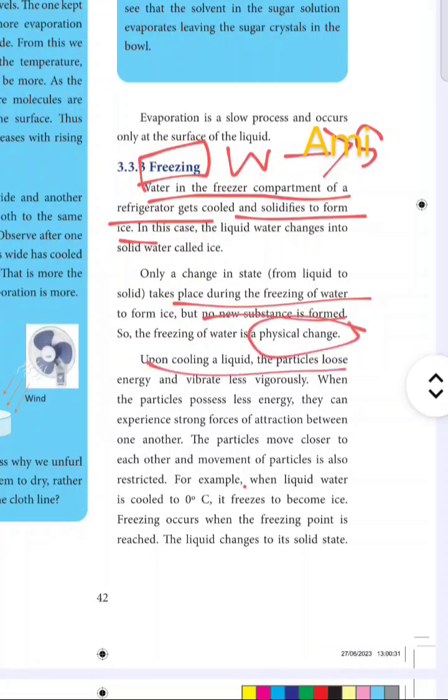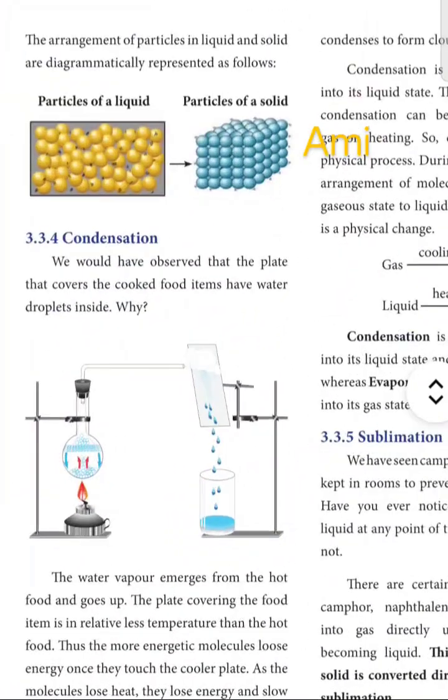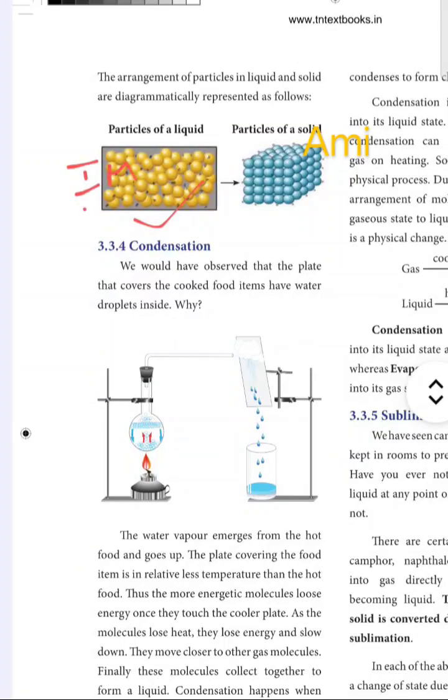When liquid water is cooled to 0 degrees Celsius, it freezes to become ice. Note that point. In the particles of liquid the intermolecular forces are a bit weaker, whereas in the solid the intermolecular forces are highly strong.